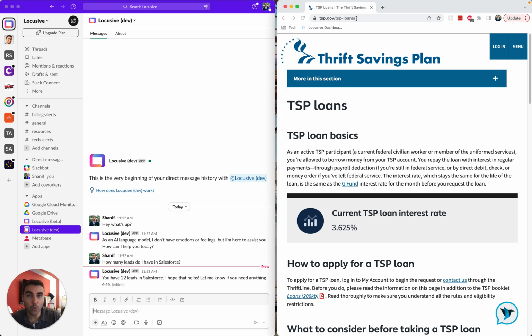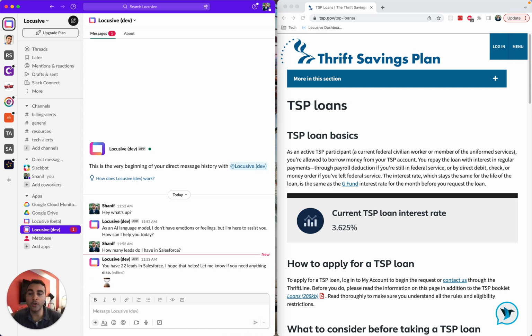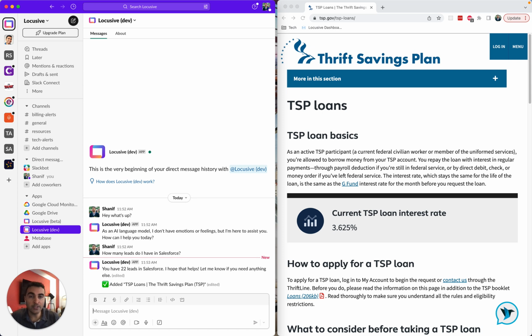And here's how. All you need to do is take the URL of any source document that you want. It could also be a PDF that you find online. And just use the new / command for adding a document and then paste in the URL. Now what happens is the Slackbot goes through and reads the information on this webpage and saves it for later, so that anytime you have a question, it'll use this information or any other relevant information to find your answer. All right, so we've got this document now listed as a trusted source.